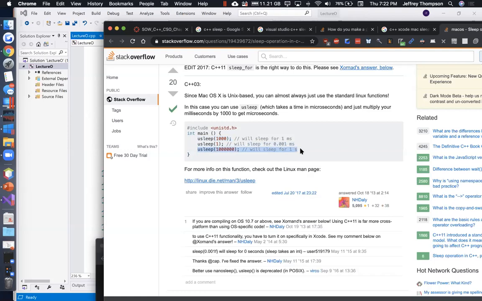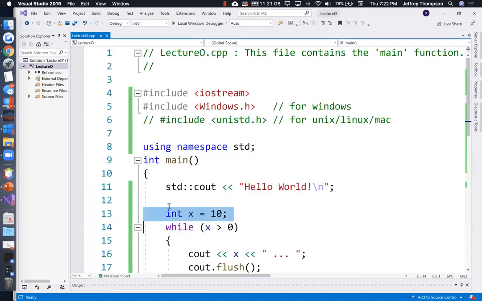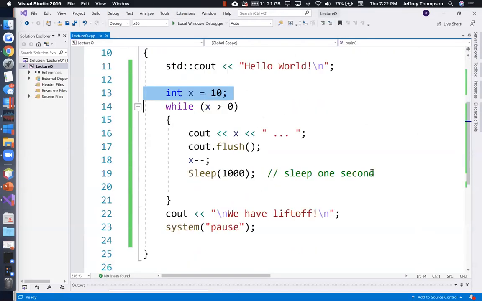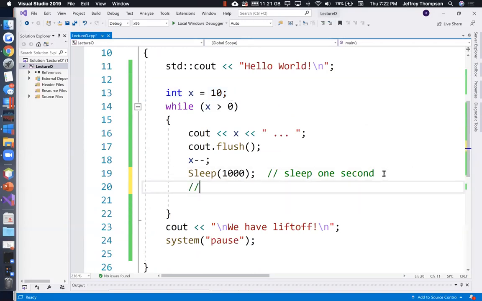I'll add that and make a comment to that effect. Except it's not in milliseconds, it's in microseconds. So for Mac, you would do usleep, 1, 2, 3, 4, 5, 6 zeros. Sleep 1 second for Mac, or for Linux anyways, for Unix and Linux.